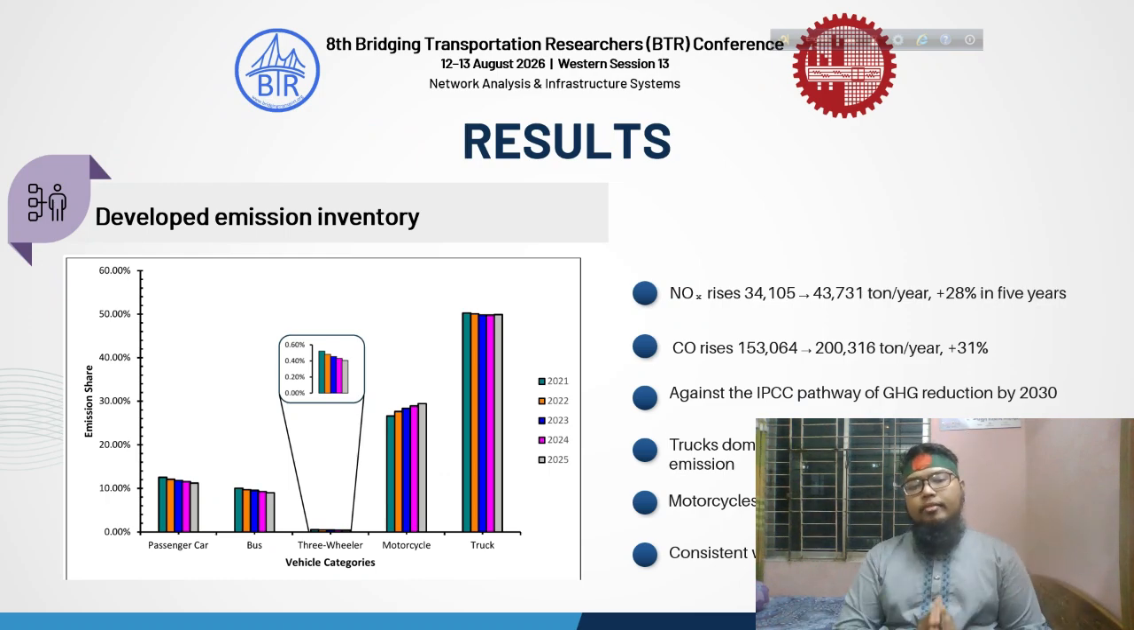Finally, we have come to the results. As we can see, truck has the highest emission share among all these vehicles. So truck is the culprit that I was searching for since my first slide. We can also see that carbon monoxide and nitrogen oxide emissions increased 28% and 31% respectively, and both these emissions actually violate the IPCC guideline.